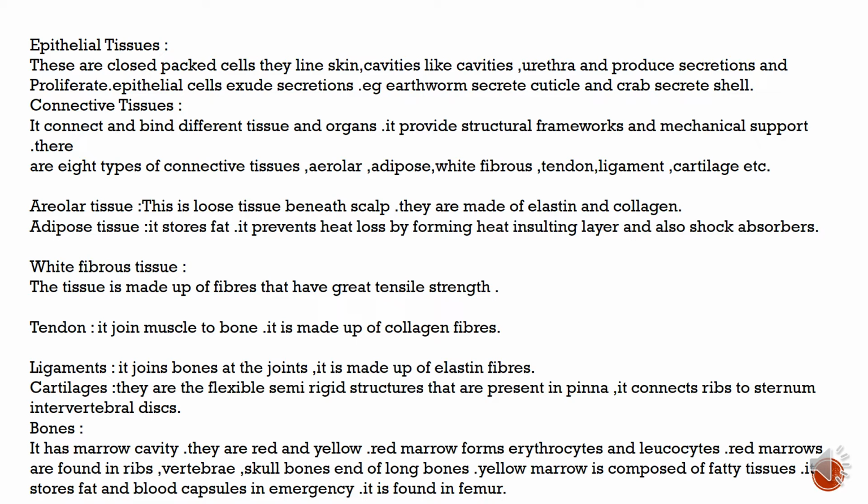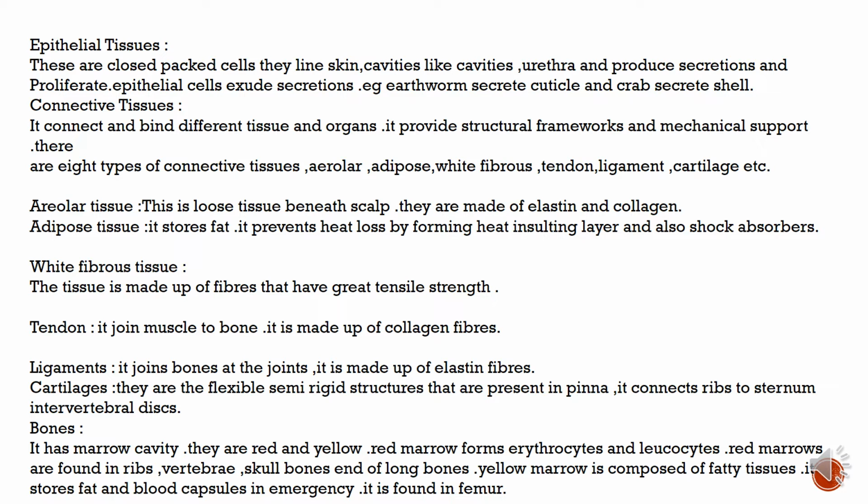White fibrous tissue is made up of fibers that have great tensile strength. Tendons join muscle to bone and are made up of collagen fibers. Ligaments join bones at the joints and are made up of elastin fibers. Cartilage is a flexible, semi-rigid structure present in the pinna of the ear, and it connects ribs to the sternum and forms intervertebral discs. Bones have a marrow cavity.